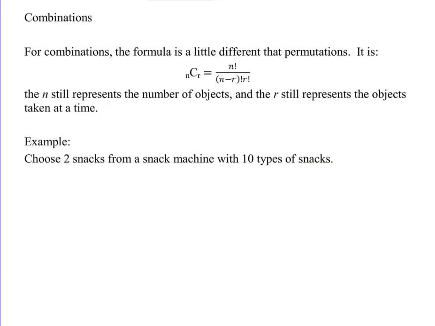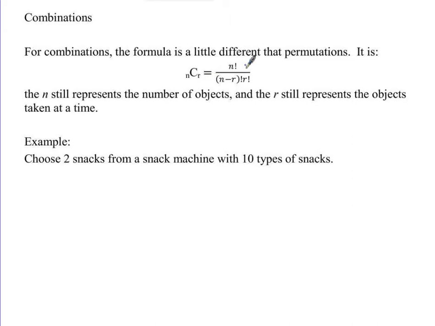Okay, switching to combinations. What is the difference between combinations and permutations again? Right. Combinations, order does not matter. Permutations are in order, some sort of specific order. So for combinations, the formula switches a little bit. Notice that now instead of nPr, it's nCr. Why is it C? Combinations. So that means that the capital P in the other one was for permutations. Yeah. So it's nCr this time.